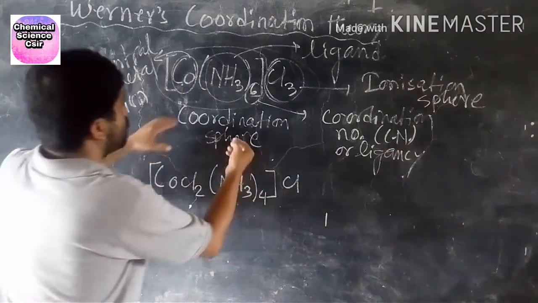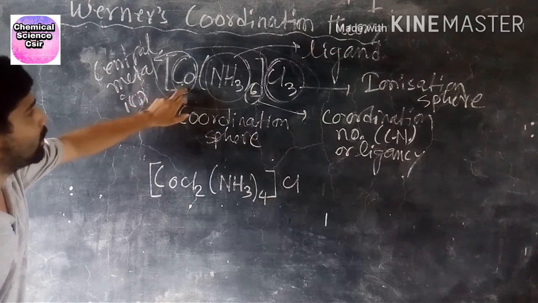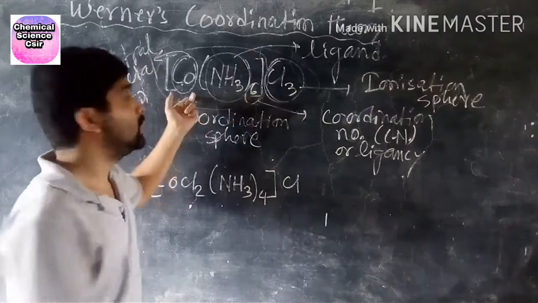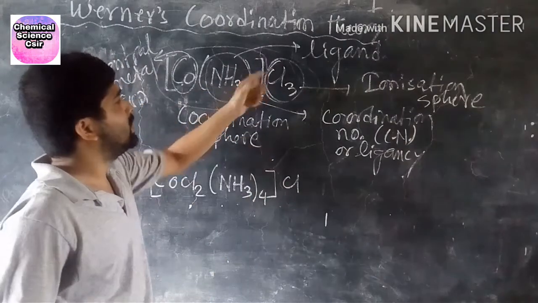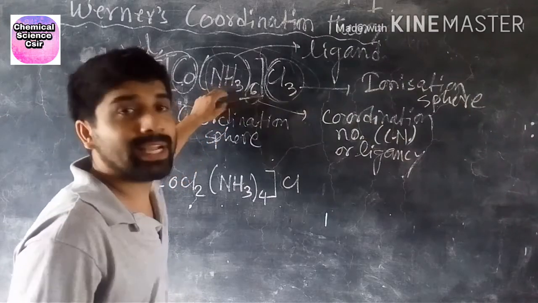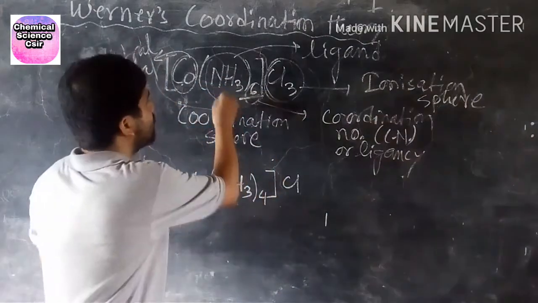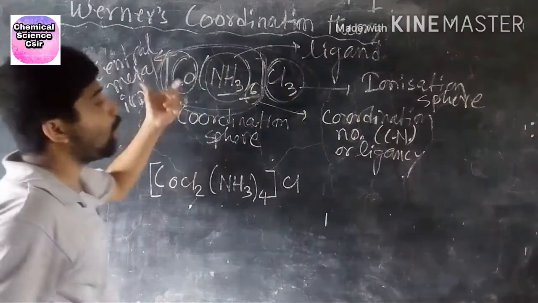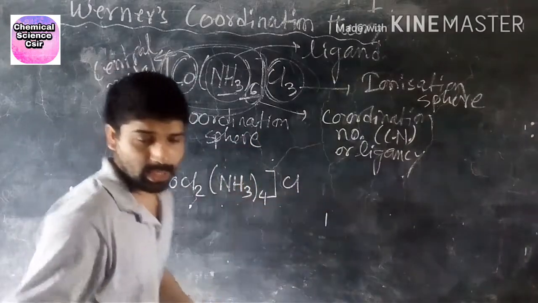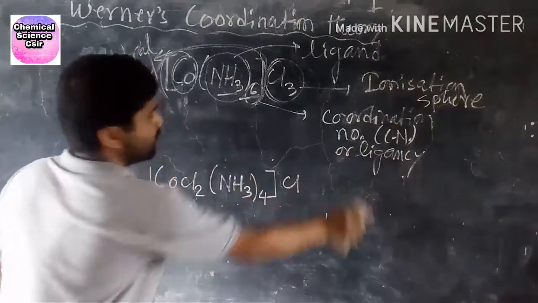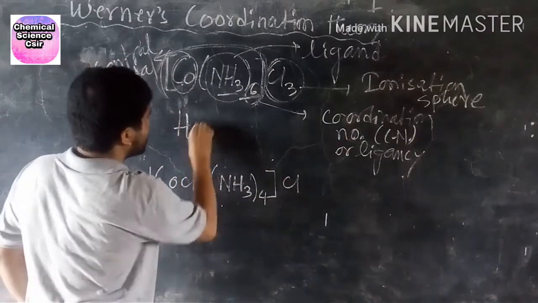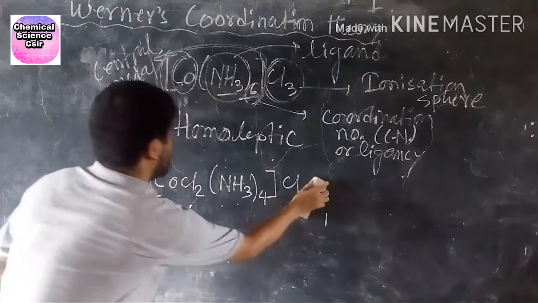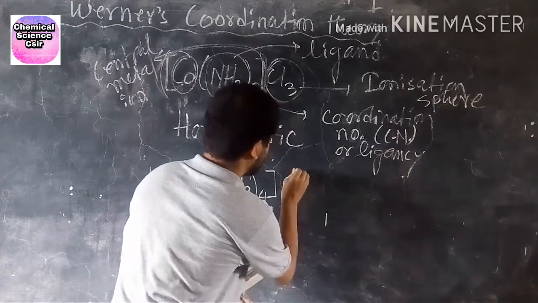So this is the central metal ion. How many ligands are attached directly to this central metal ion? 6. So here 6 ligands, and these ligands are neutral. And this is called a homoleptic complex. You can also call this a homoleptic complex.